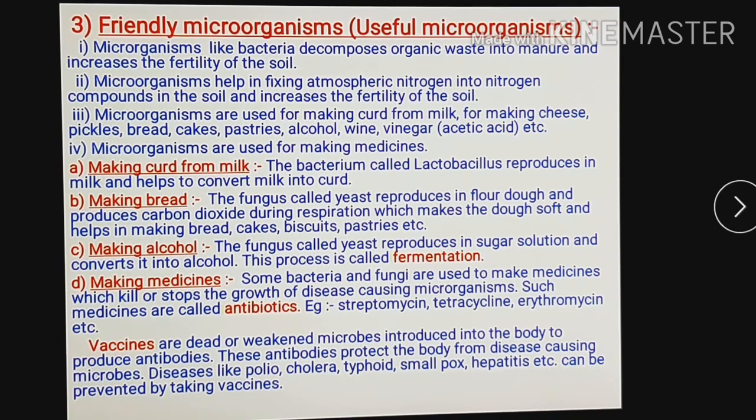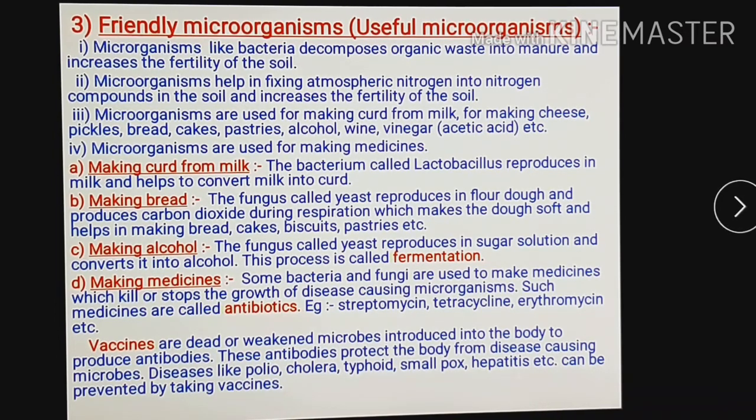Making bread. The fungus called yeast reproduces in flour dough and produces carbon dioxide during respiration, which makes the dough soft and helps in making bread, cakes, biscuits and pastries. Yeast starts reproduction in the flour dough, because when we add water to the flour to make dough, it becomes wet and the yeast gets moisture as well as a warm place.